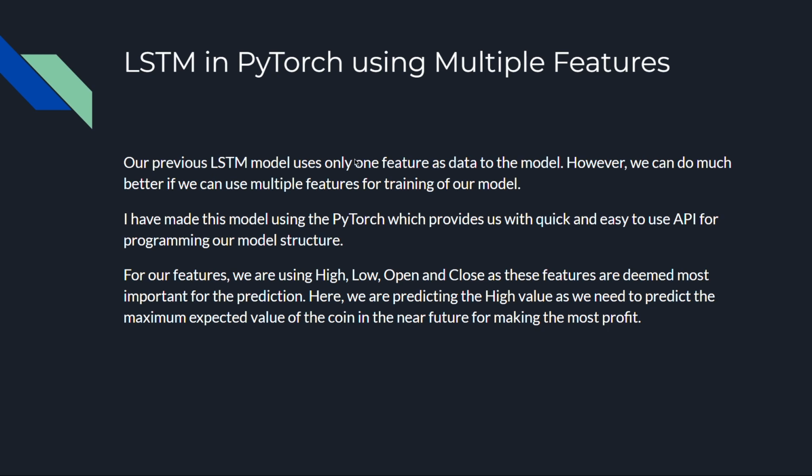I made this model using the PyTorch library, which provides us with a quick and easy to use API for programming our model structure. For our features, we are using high, low, open and close prices as these features are deemed most important for the prediction. Here we are predicting the high value as we need to predict the maximum expected value of the coin in the near future for making the most profit.